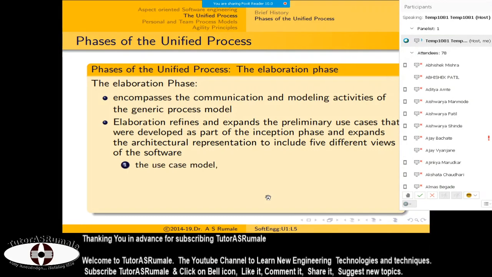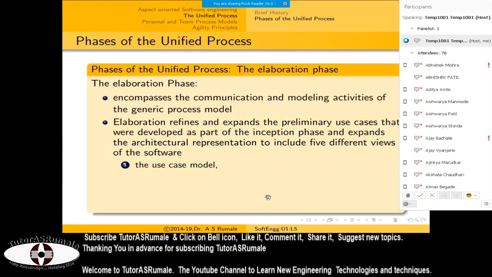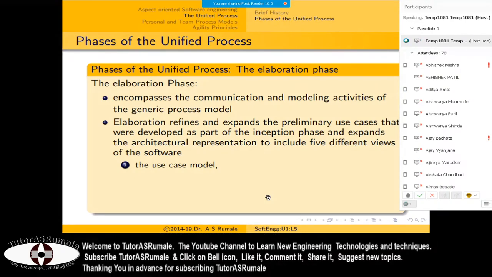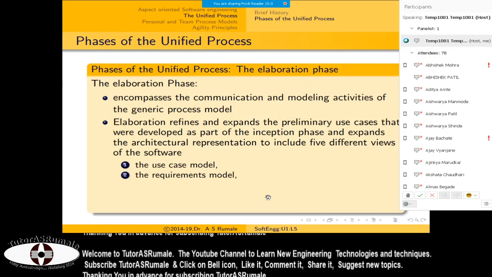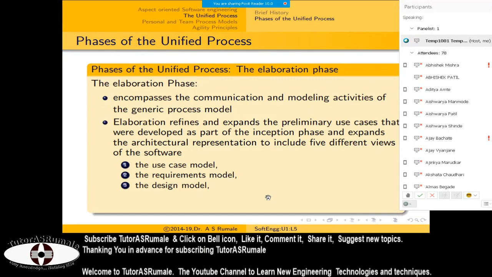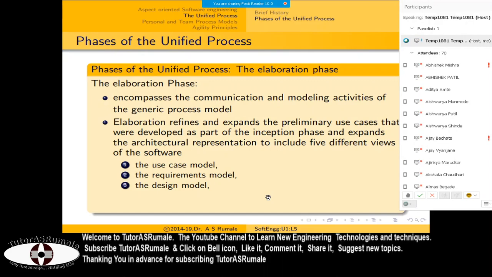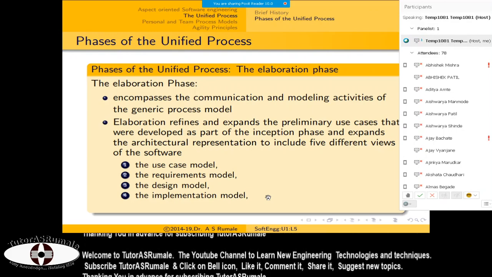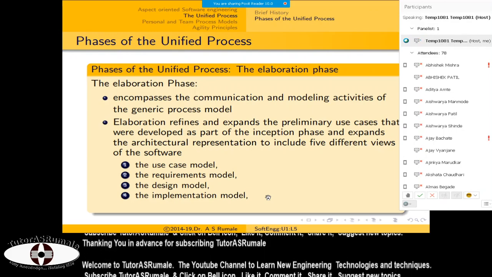So this elaboration is done using the use case model, that is how the end user will operate your system. Then the requirements model, the exact requirements of the system. Then the design model, class diagram or the basic architecture of your system. Then the implementation model, with activity and state charts and timing diagrams.